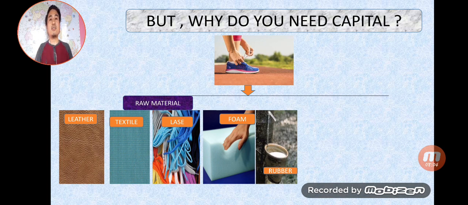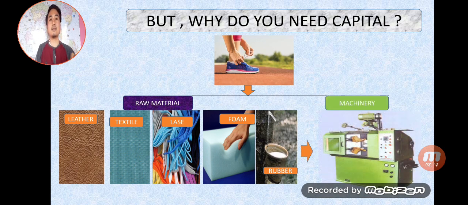But once they have a raw material, this raw material will not automatically get converted into a shoe. This raw material has to be processed. And these raw materials are processed in a machine. That is why a businessman needs to buy machinery also after the raw material. That is why a businessman needs capital to buy raw material. A businessman needs capital to purchase machinery. After these raw materials are processed in the machinery, ultimately a shoe is made.